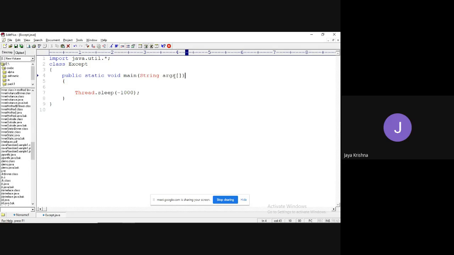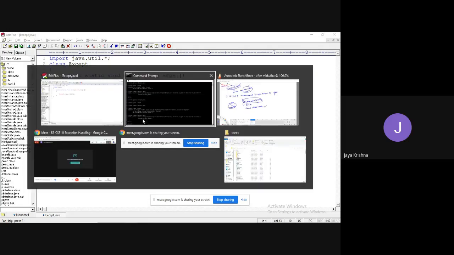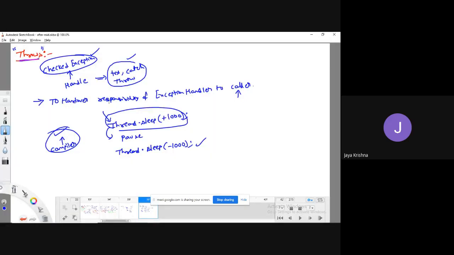Okay. For simplicity, let me explain one more example so that you will get very good clarity. I explain this example because whenever you are working with checked exceptions, you must handle them with the help of the throws keyword. That is my point here. Okay, fine. Now let me take one more example.